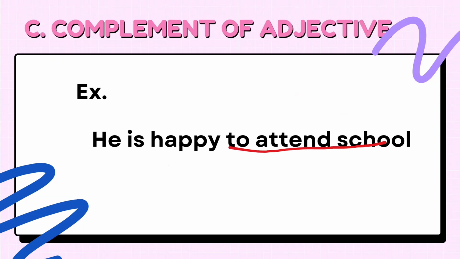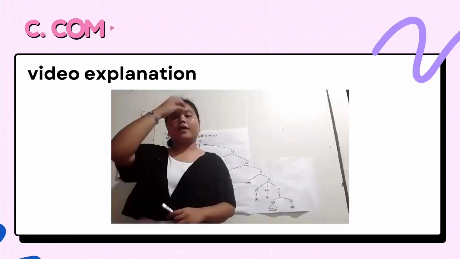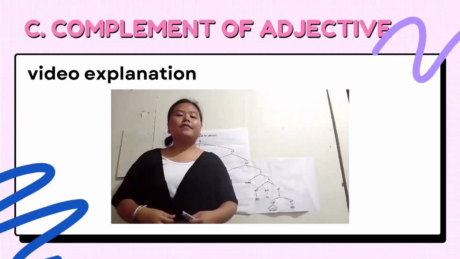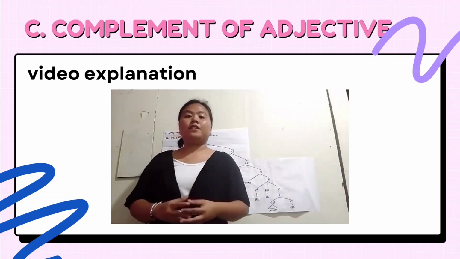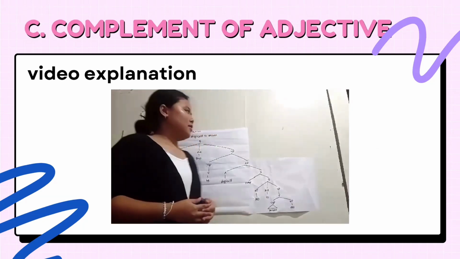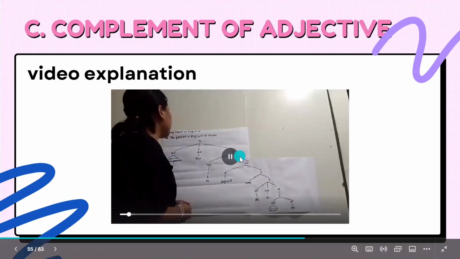It functions as complement of adjective because the adjective in the sentence is the word happy, and the phrase "to attend school" provides additional information to the adjective. Okay, next slide. Another video explanation, but we are going to skip it again. Next slide.